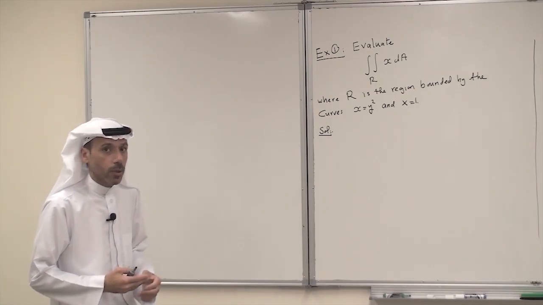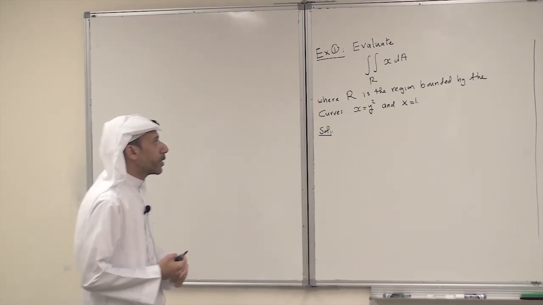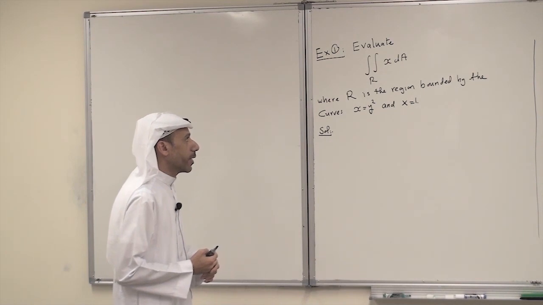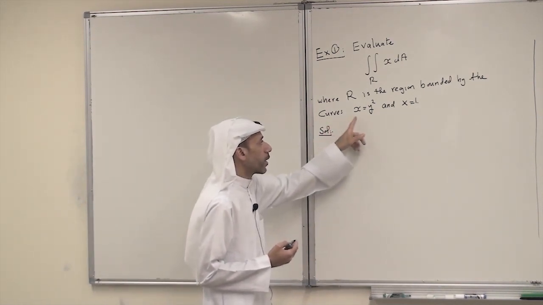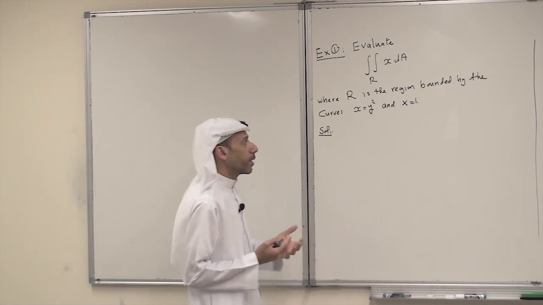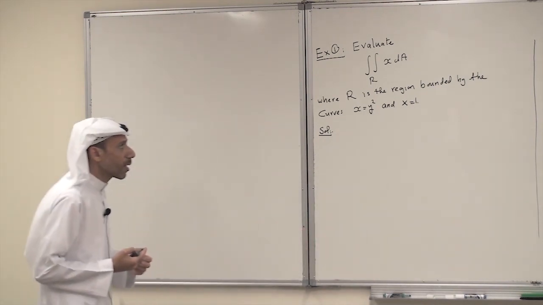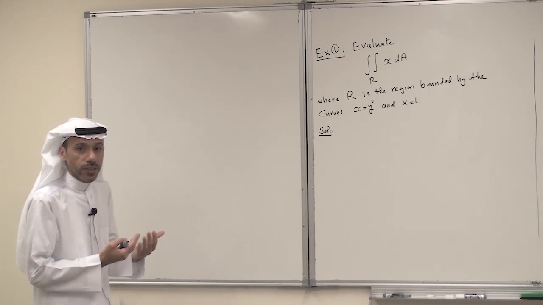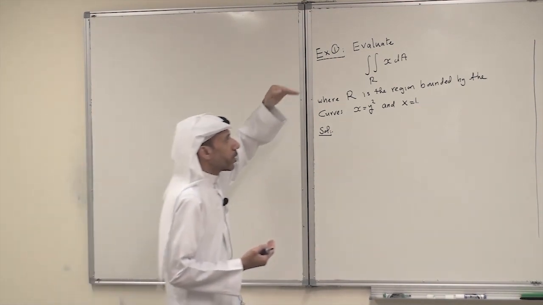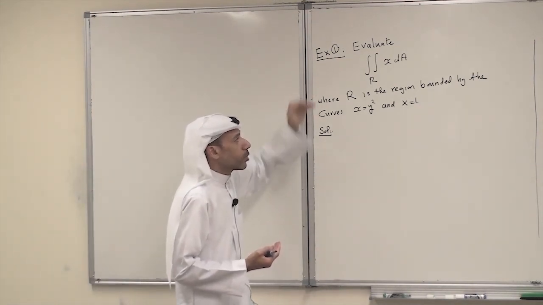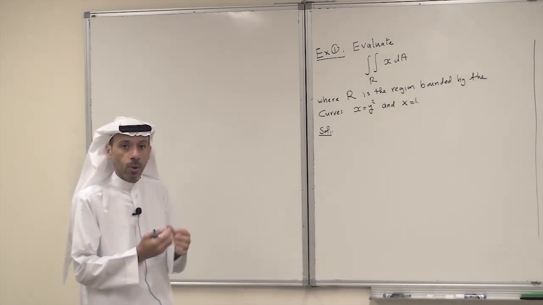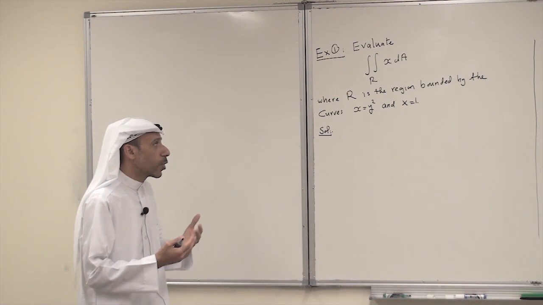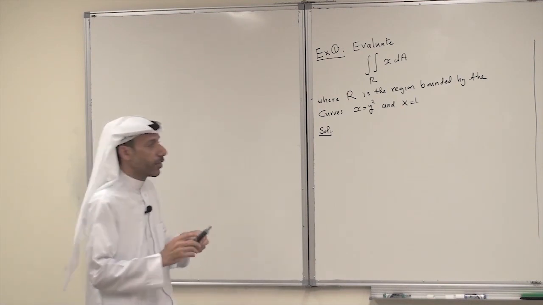Let's consider the following problem. Evaluate the double integral of x dA over R, where R is the region bounded by the curves x equals y squared and x equals 1. To evaluate, first we have to set up the limits of integration, and to set up the limits of integration we have to decide whether the region is of type 1 or of type 2. And for that we have to sketch the region first.